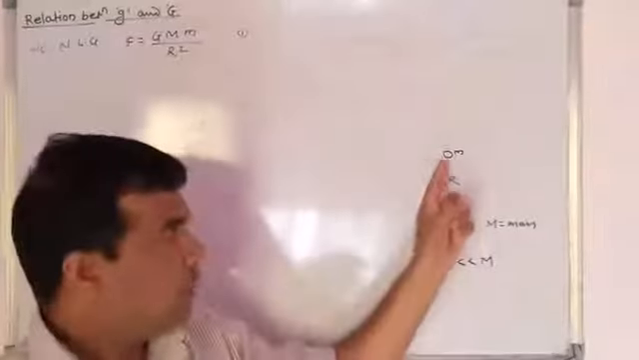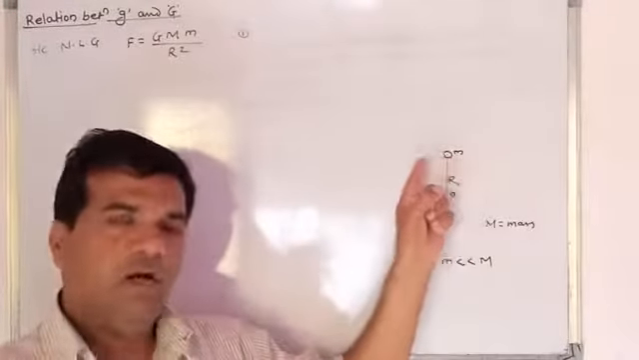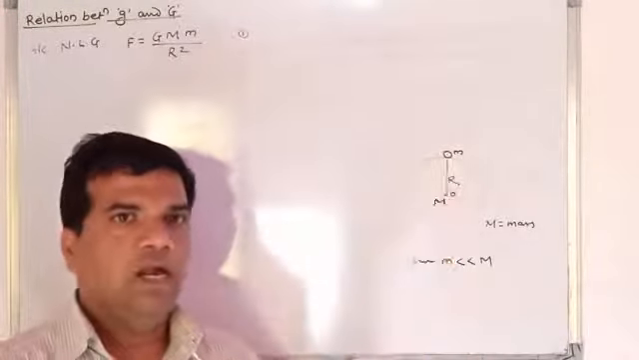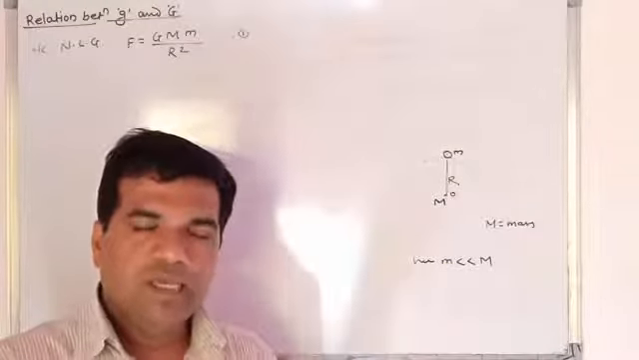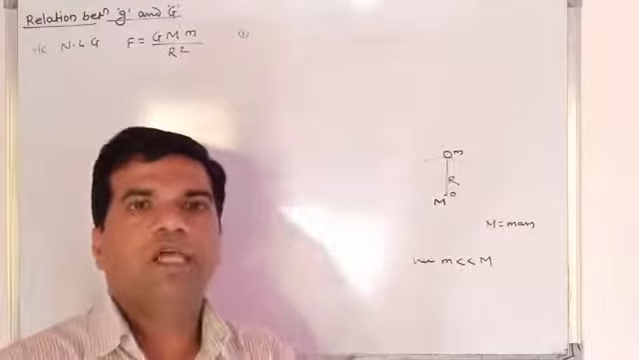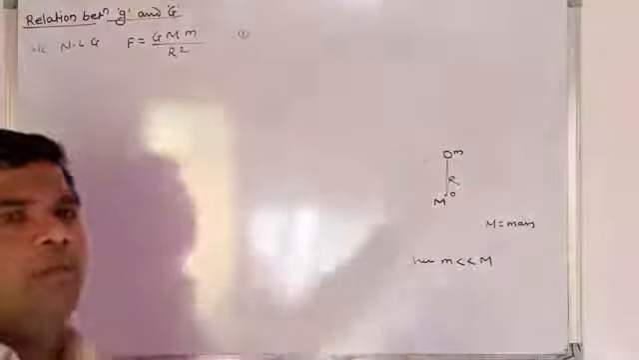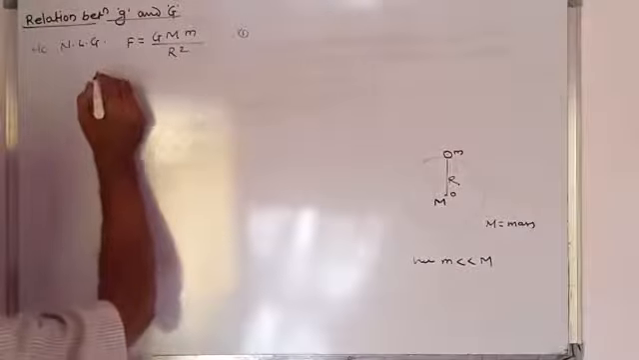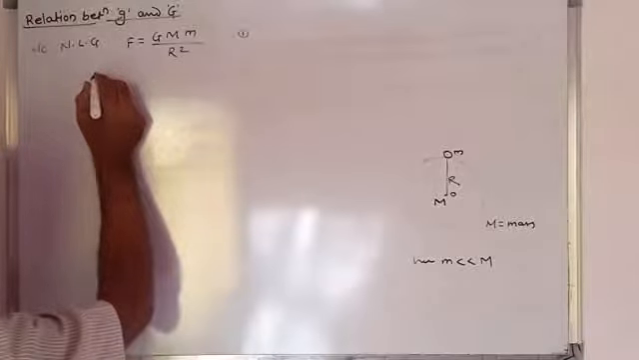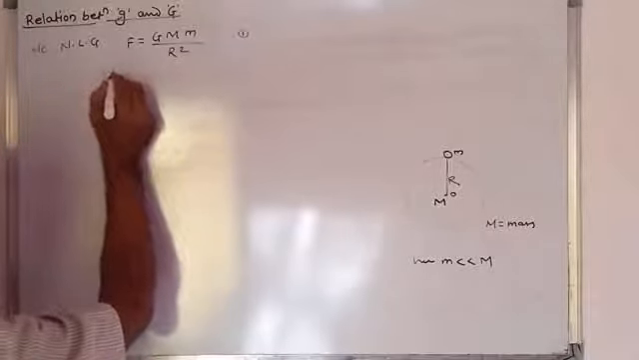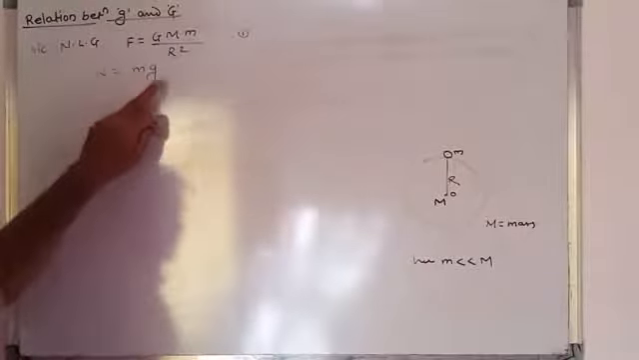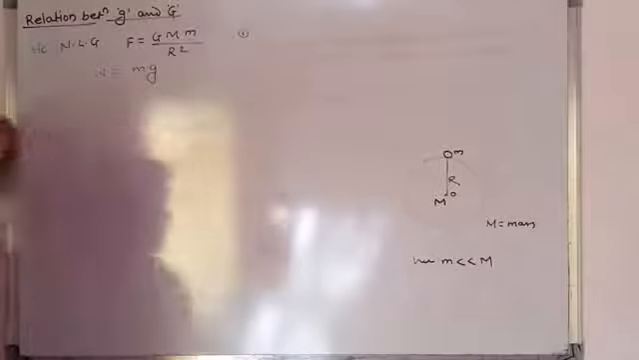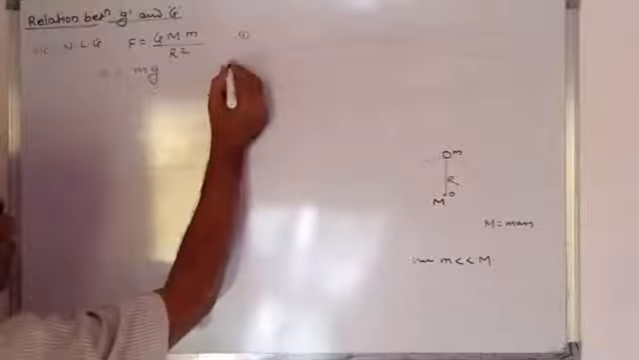Now as the body of mass m is on the surface of earth, the weight of the body on the earth is nothing but the force exerted by the earth on the body. Therefore the force exerted by the earth on the body is equal to weight. This is equal to m into g, where m is the mass of the body and g is the acceleration due to gravity. This is equation number 2.